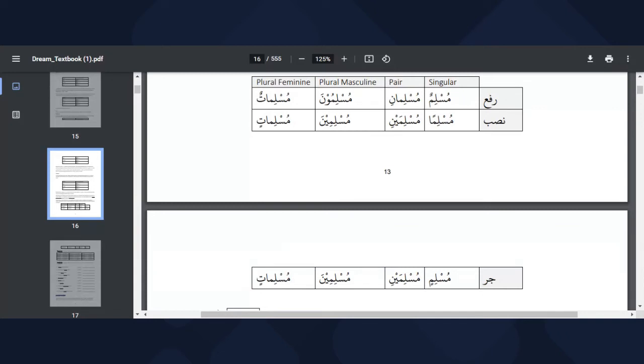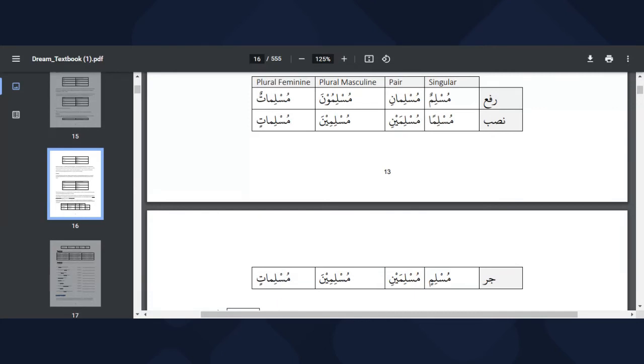Then the pair version, Muslimani, Muslimaini, Muslimaini. For feminine, it will be Muslimatani, Muslimataini, Muslimataini. So just add that. But for the plural, they are entirely different. It's not Muslimatuna, Muslimatina, Muslimatina. It's not possible. So that's why we have this chart, so that we can understand that the plural is where we have a lot of differences.